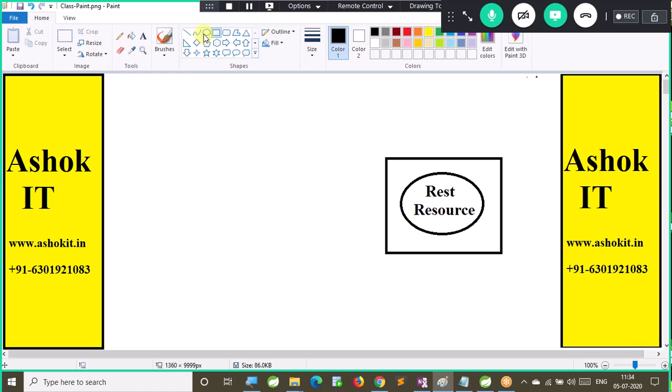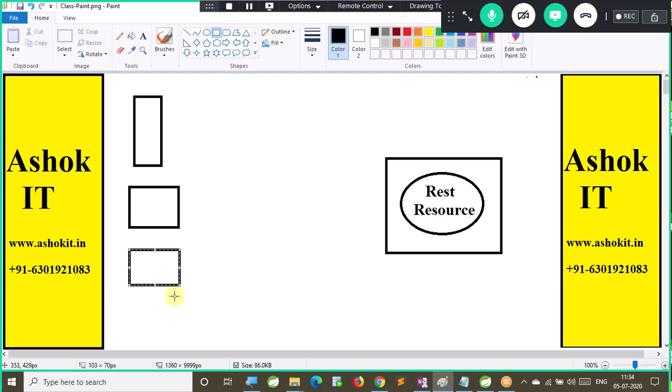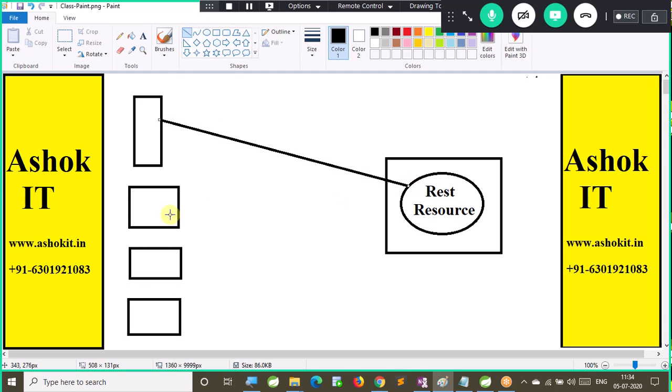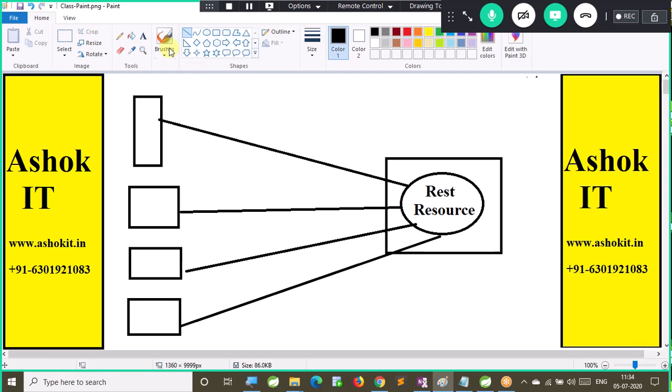Now, once this REST API is available, from a mobile you can access that, from a system you can access that, from the browser you can access that, from any location you can access this REST application. Multiple clients can be available for the REST application. Using a project you can access, using a browser you can access, using Postman you can access, using SOAP UI you can access. Like this, multiple people can access my application from multiple locations. Easy adaptability and real interoperability will be available in my REST application.